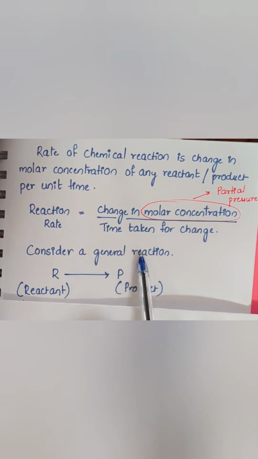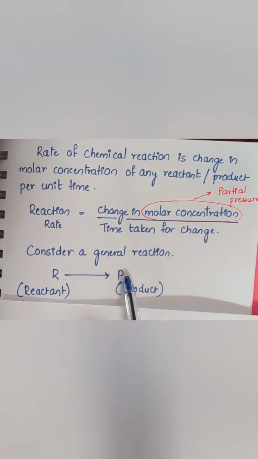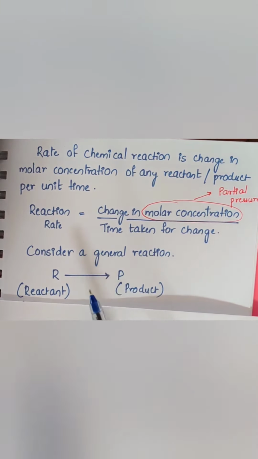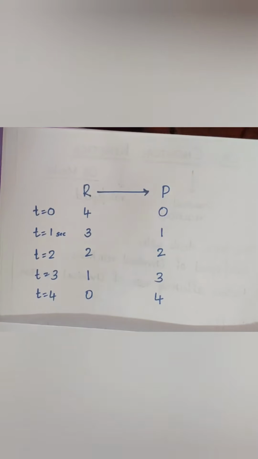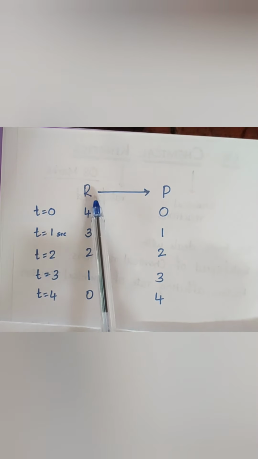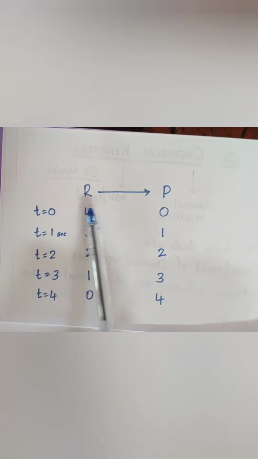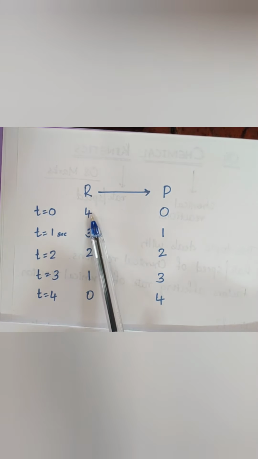Now let us consider an example. Consider a general reaction R giving rise to P. R here is the reactant and P is the product. Initially, at the beginning of the reaction, when the reaction has not yet started at time t equals 0, let us consider the concentration of the reactant as 4.